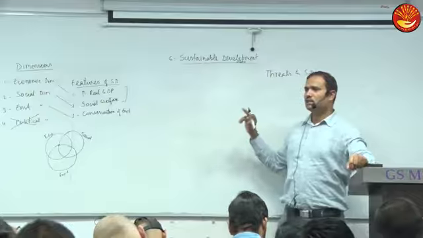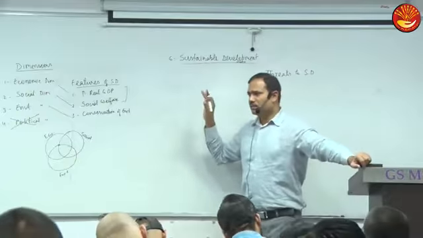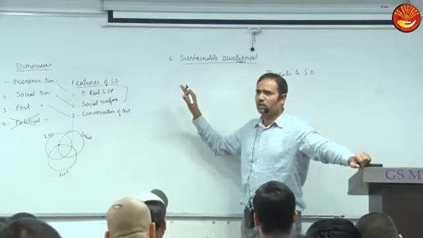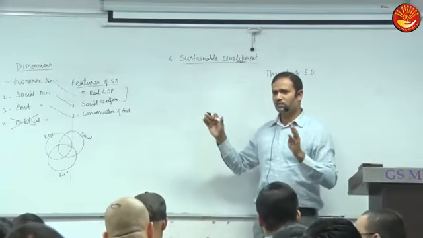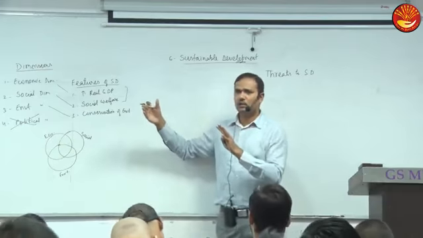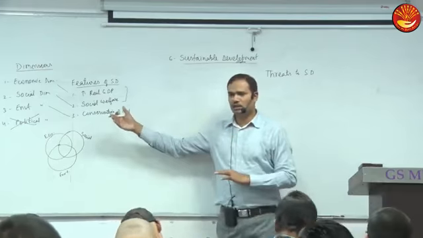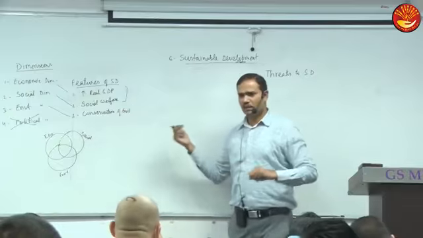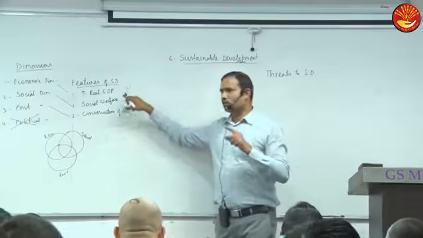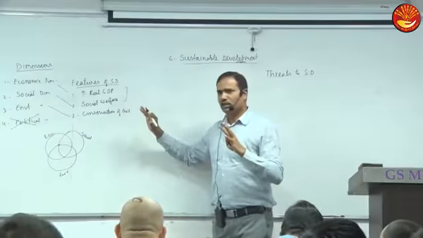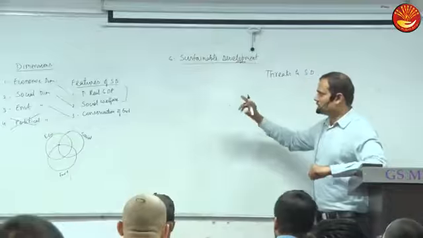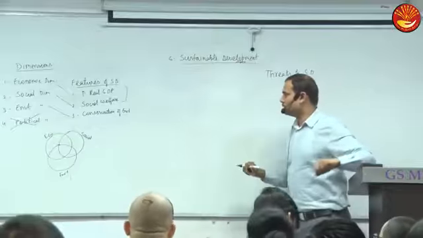So the definition is: development that meets the needs of the present without compromising the ability of future generations to meet their own needs. It means that we shall meet our needs, we shall increase production of goods and services in such a manner which will continue, which will not compromise the ability of future generations. Resources should be safe. And as I told you, production should increase, social welfare means we should develop, but taking care of environment. Simple. Okay, so three dimensions are there: social, economic, environmental.